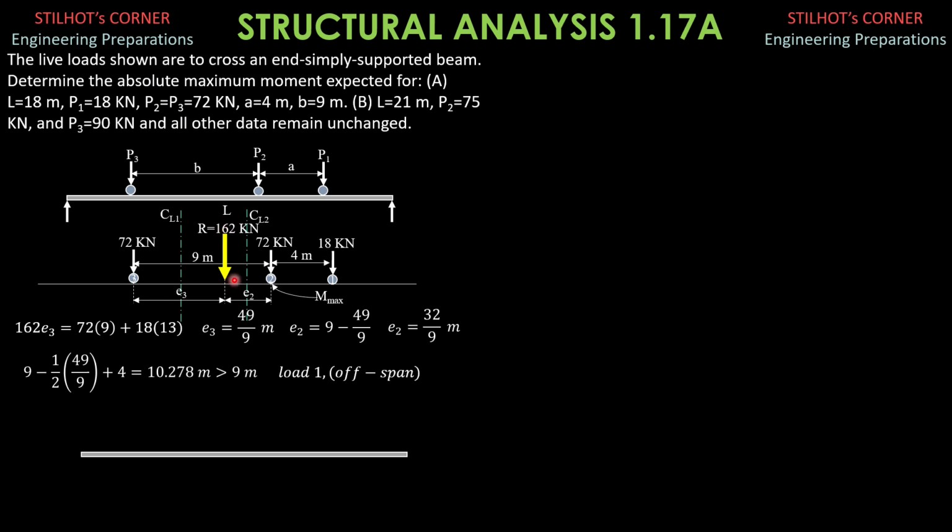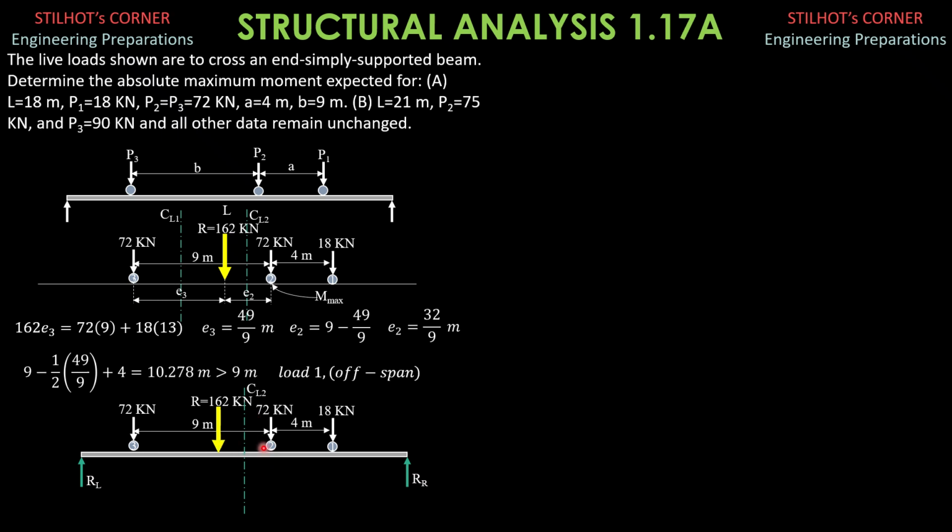This is the resultant, 162, and the center line, then load 2. All the loads will be on the span if we consider load 2 and the resultant. So these are the reactions at the left and at the right of the beam. Resultant 162, because all the loads are on the span. If we consider the maximum moment occurs under load 2, and that's the center line.